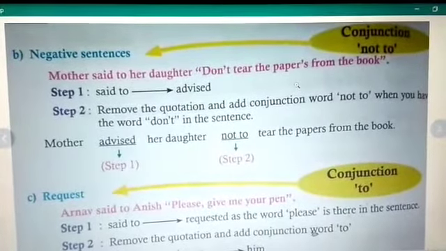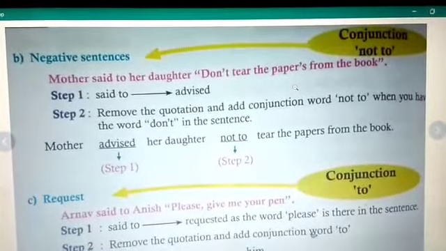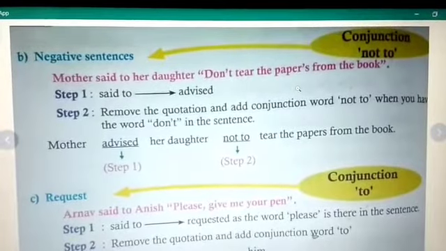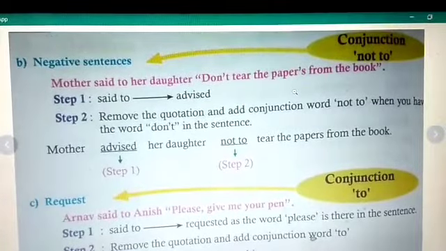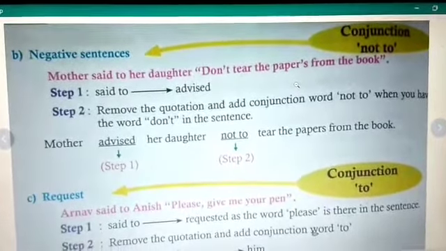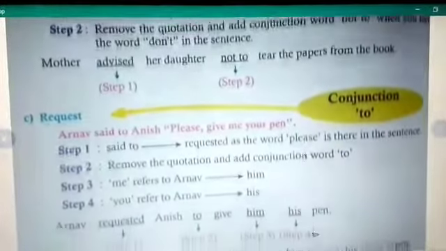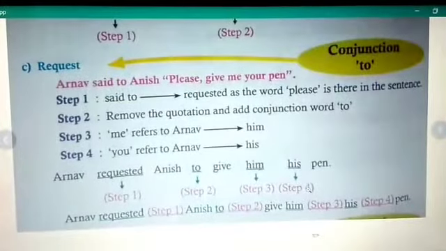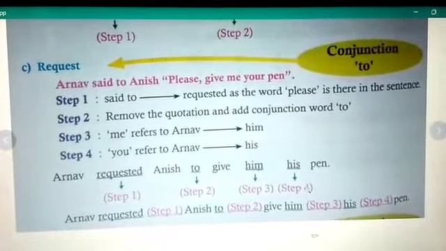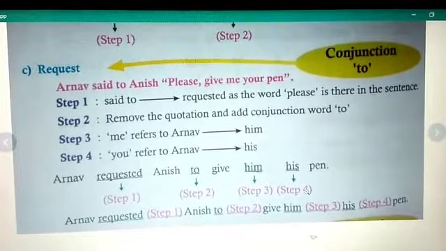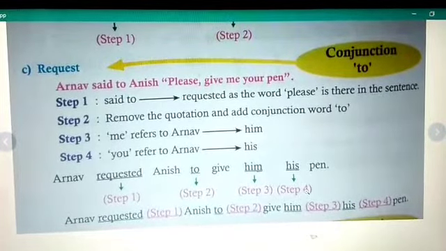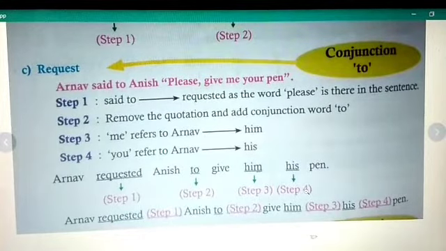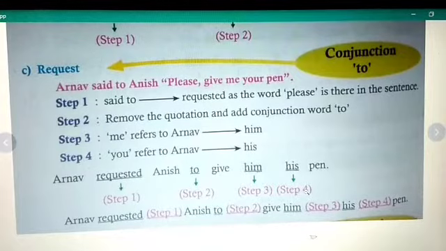Next, moving on to request. Here also the conjunction is to only. Arnav said to Anish, please give me your pen. Please is coming, so you have to use requested. Step 1, said to will become requested as the word please is there in the sentence. Step 2, you have to remove the quotation marks and add the conjunction word to. Step 3, me refers to Arnav, so it is him. And step 4, your refers to Arnav, so his.